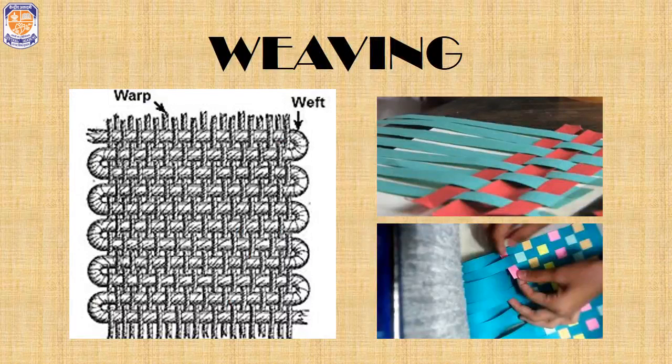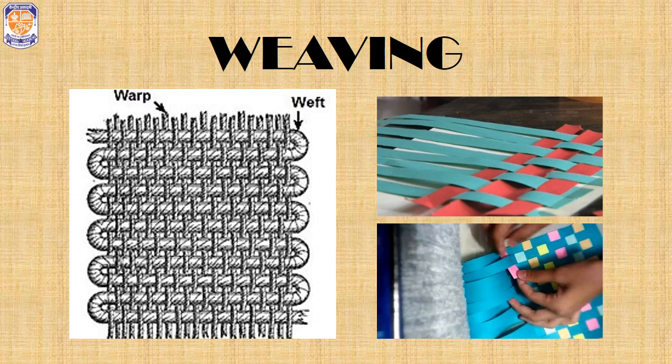For weaving any piece of fabric, there are two components involved. They are called warp and wefts. The yarns that run lengthwise are called warp, and the yarns that run across them are called wefts, as you can see in the picture. These are the two basic components used in weaving to turn the yarn into fabric.